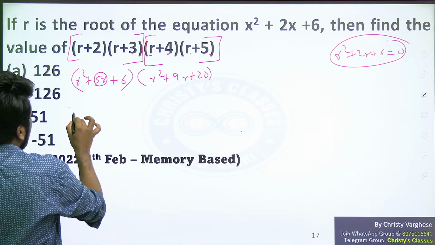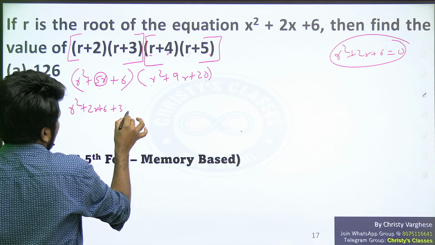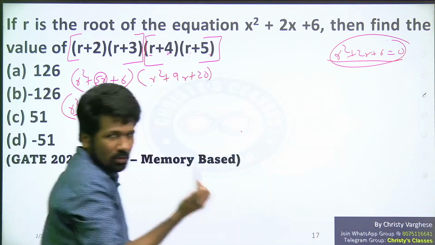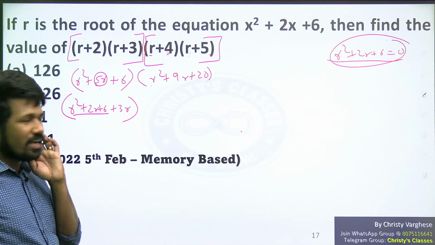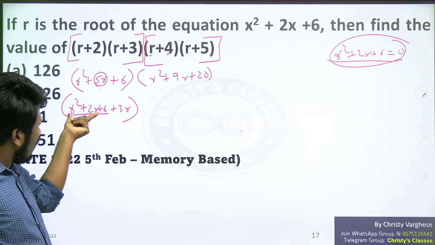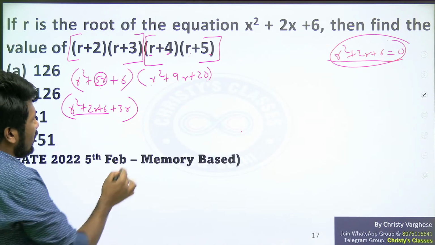So shall I write this as r square plus 2r plus 6 plus 3r? Because r square plus 2r plus 6 is 0. That is the catch. That is why I'm writing 5r as 2r plus 3r, and then r square plus 2r plus 6 I'm writing together so that I can substitute it directly.